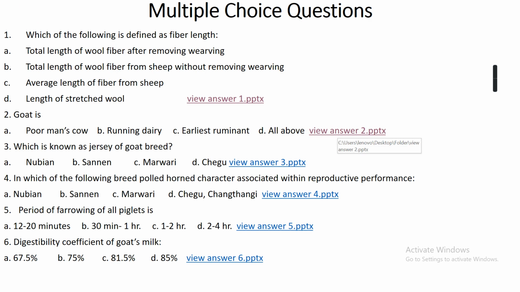Question number 3. Which is known as Jersey of goat breed? Option A. Nubian. Option B. Saanen. Option C. Marwari. Or option D. Chegu. The right answer is option A.